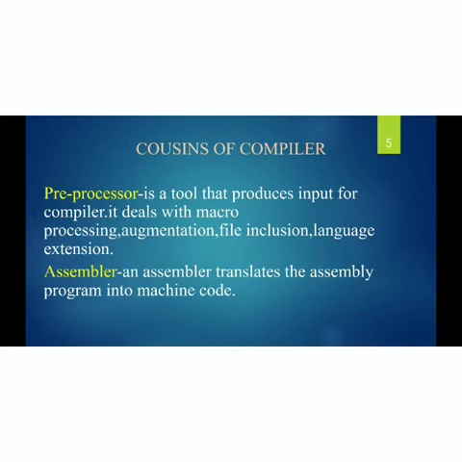Assembler: an assembler translates the assembly program into machine code. For example, microprocessor 8085 and 8086: MOV R1, R2; ADD R1, R2. These are assembly language, which produces machine code.